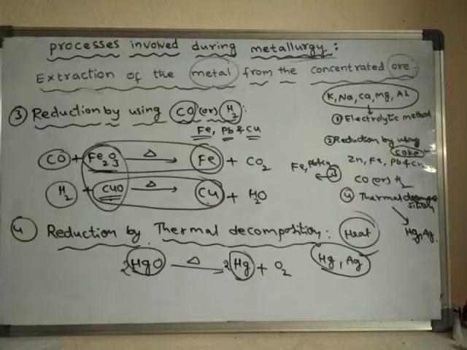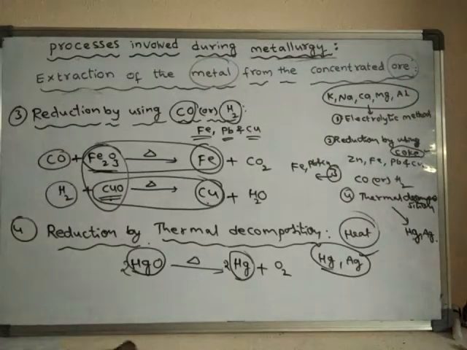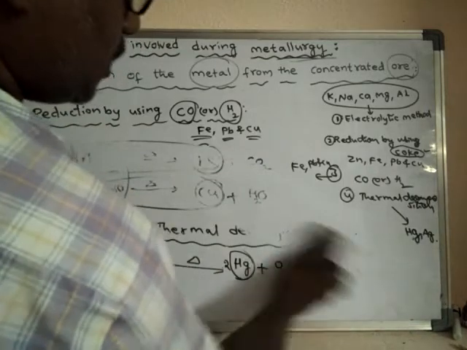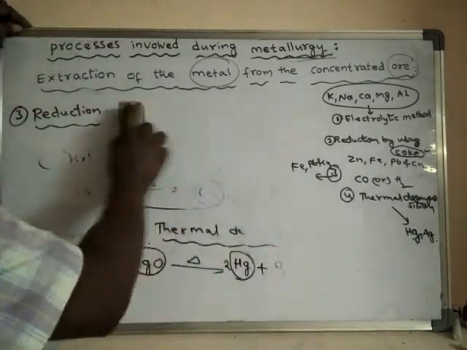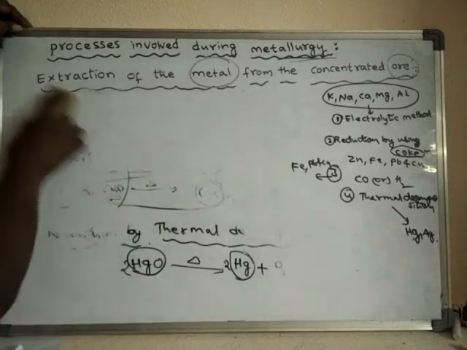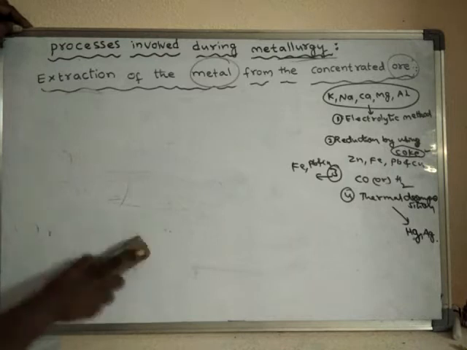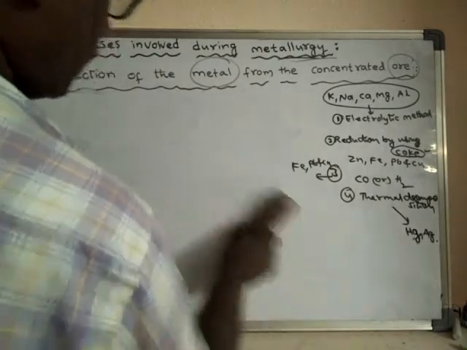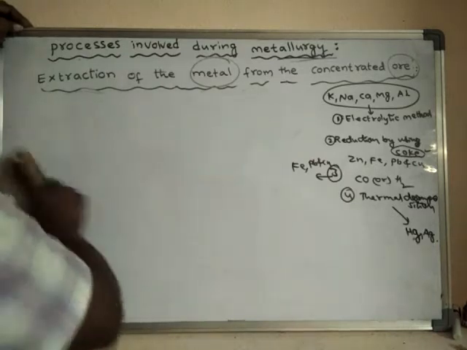Next, the last method is reduction by using aluminum powder. Even aluminum is a strong reducing agent. So aluminum powder helps in the reduction of certain ores into their metals.